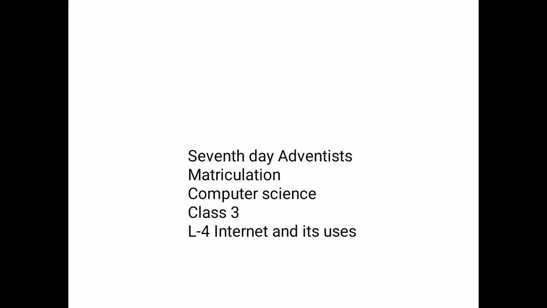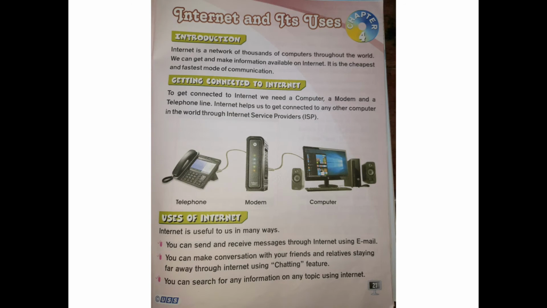Then we'll move to the first page. What is the page number? Page number is 21. Take page number 21, Internet and its uses. Introduction. Internet is a network of thousands of computers throughout the world. We can get and make information available on the internet. It is the cheapest and the fastest mode of communication.